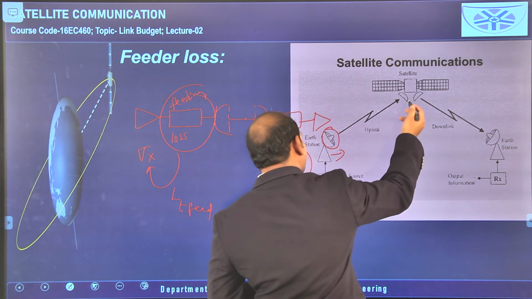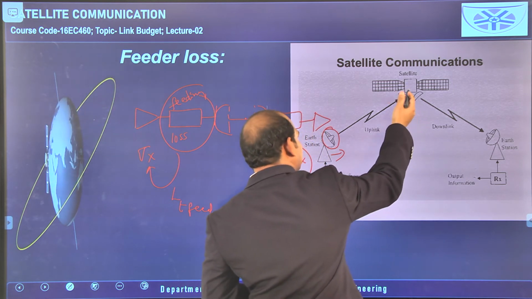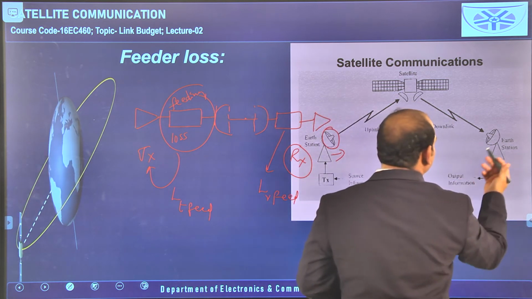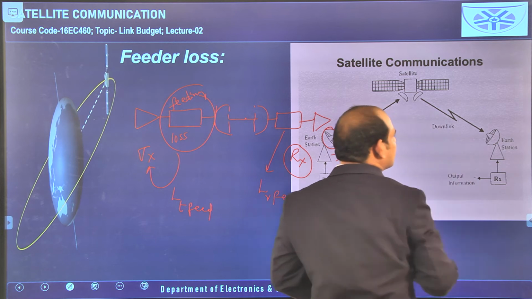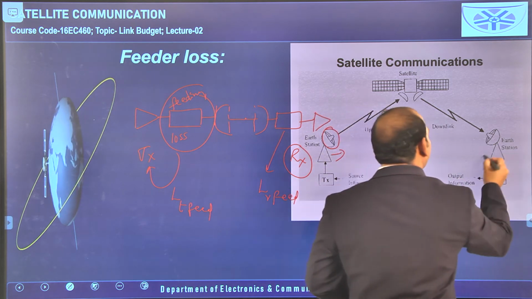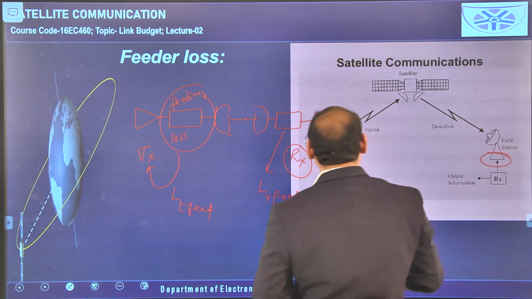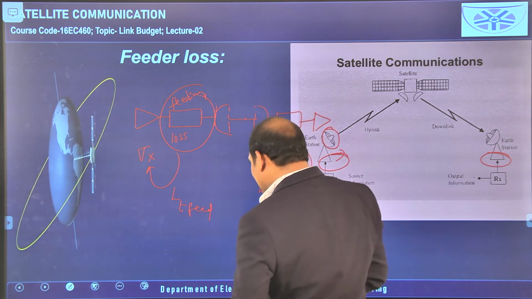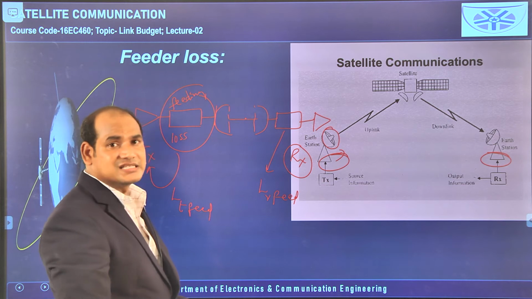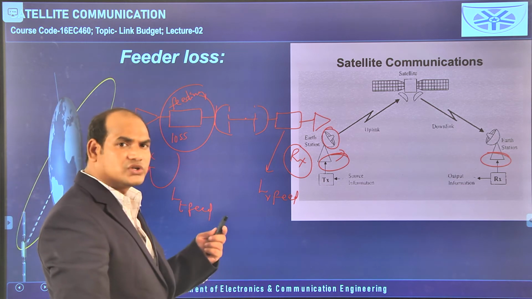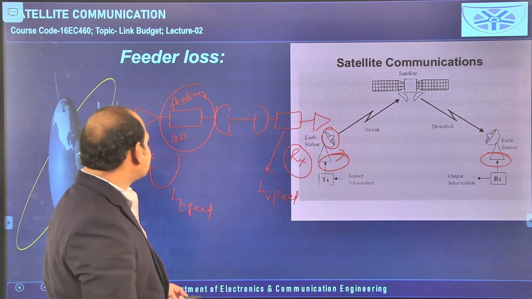The signal is transmitted to the satellite, which retransmits it to the receiving antenna at the earth station, and again a feeding network is available. Whatever loss occurs in these feeding networks is called feeder loss, and it is available at both the transmitter level and the receiver level.